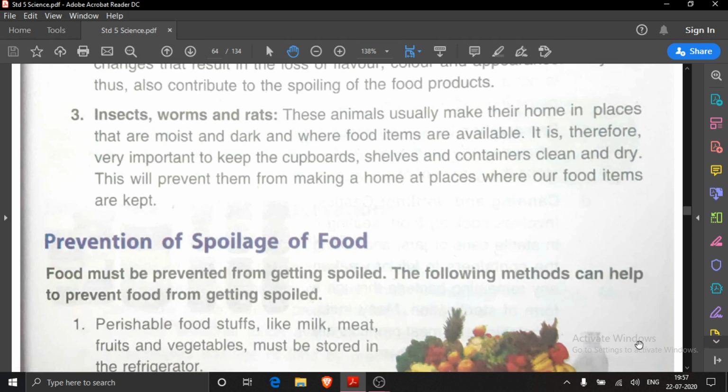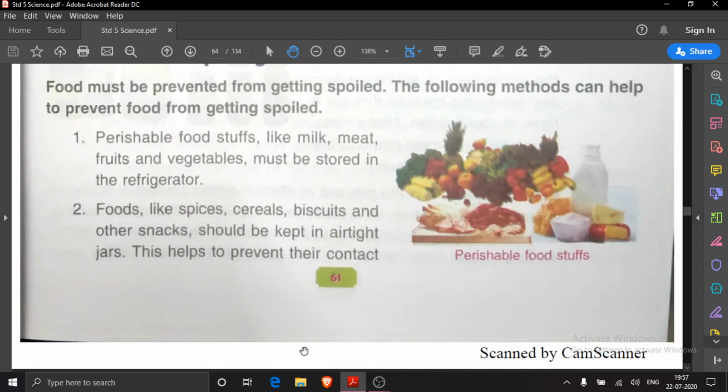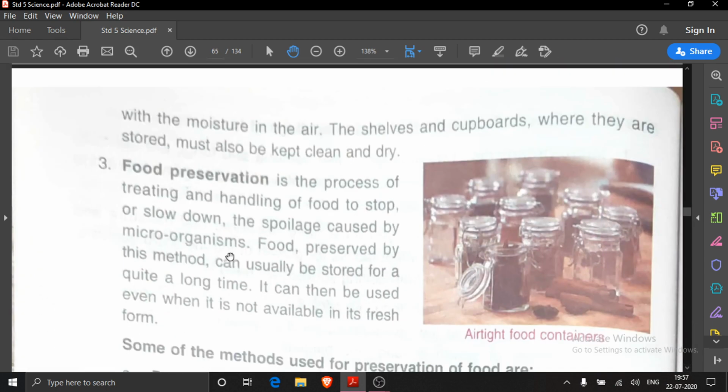Now, prevention of spoilage of food also we have seen. In prevention of spoilage of food, perishable food items, which you have drawn also. Perishable food items means food items which can be spoiled very quickly. These are the perishable food items. Then we read about food preservation. What is food preservation? Food preservation is the process of treating and handling of food to stop or slow down the spoilage caused by microorganisms.